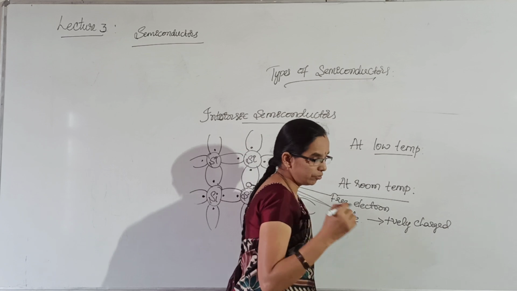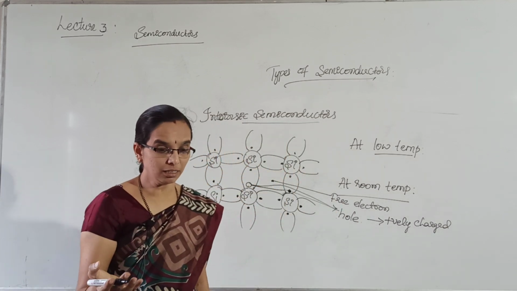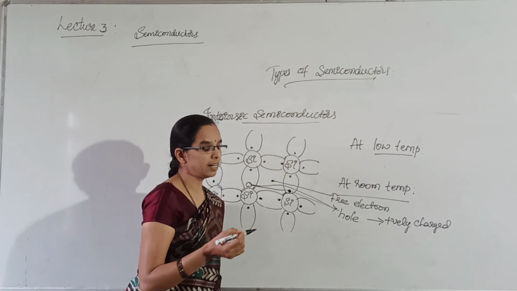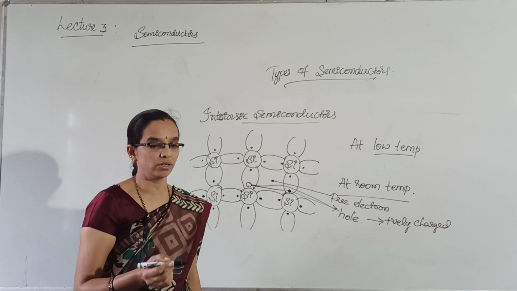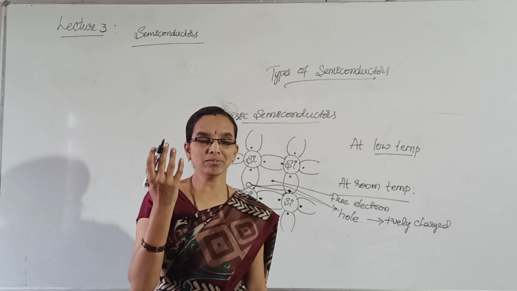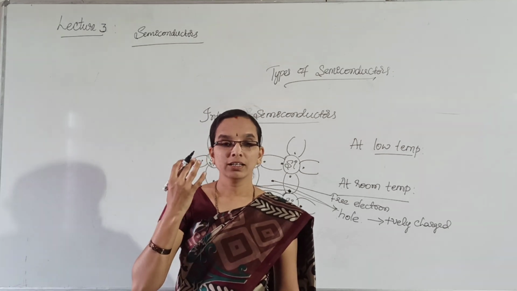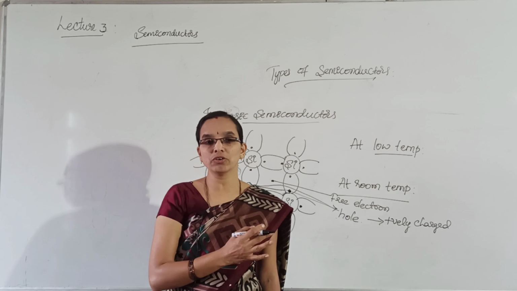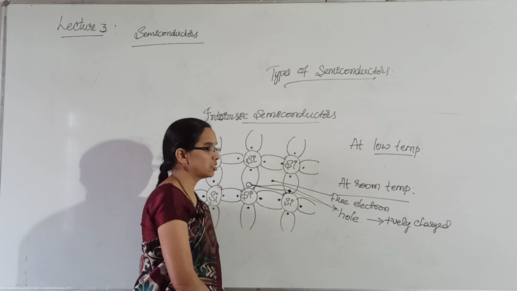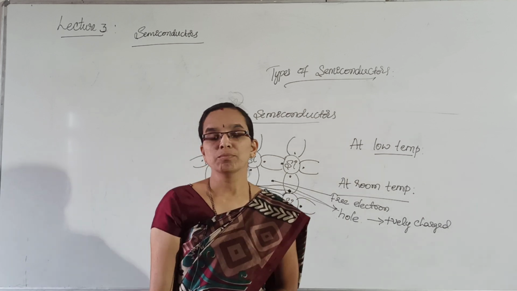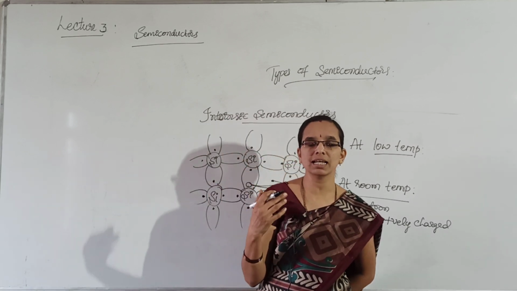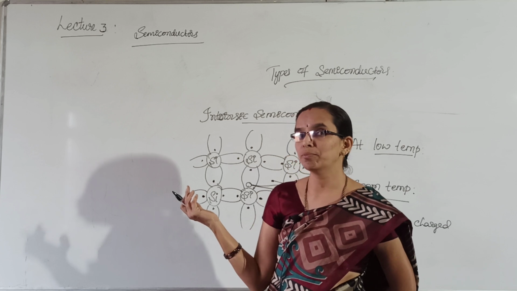At room temperature or when the temperature increases in intrinsic semiconductors, the valence electrons gain sufficient energy and jump to the conduction band and they become free electrons, but the vacancy or deficiency of electron is created in the valence band and that is called a hole, and it is positively charged. It will attract and capture the valence electrons of the neighboring covalent bond.